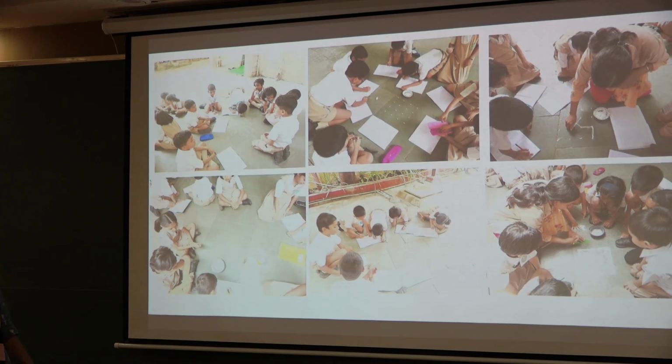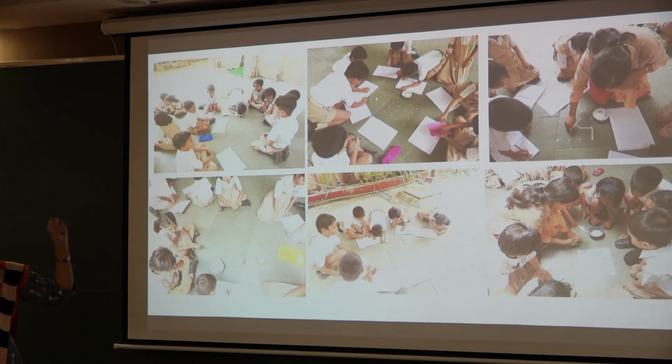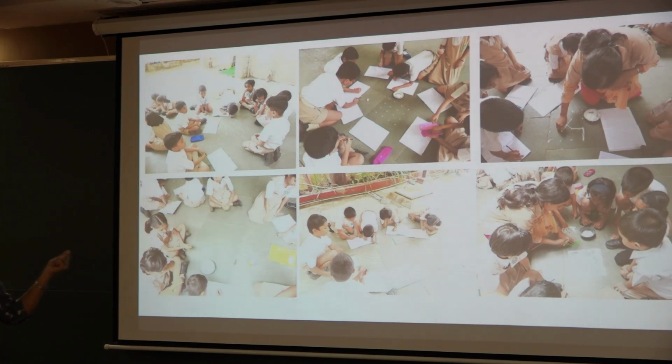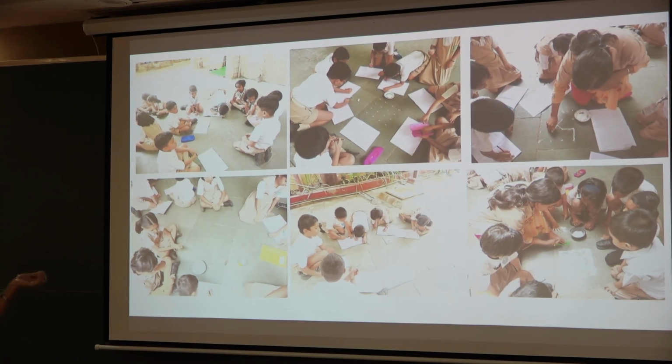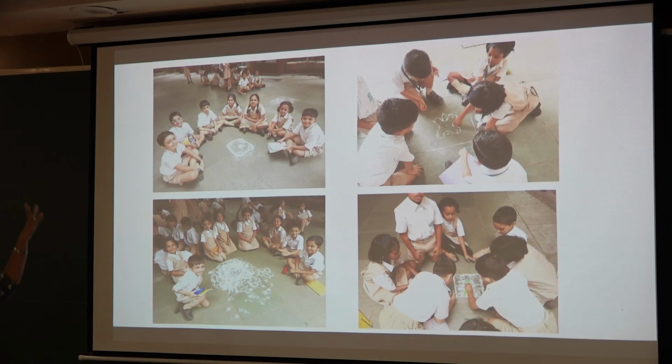Next slide. Here I gave them simple dots, 4 by 4, and they were struggling. They first tried with the ruler also to draw the rangoli straight lines. They enjoyed a lot and got the experience of hands-on activities. Next slide. These are the sort of rangolis I got, which they were also happy to show me.